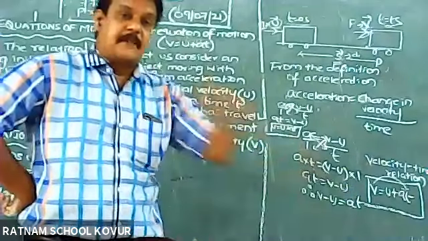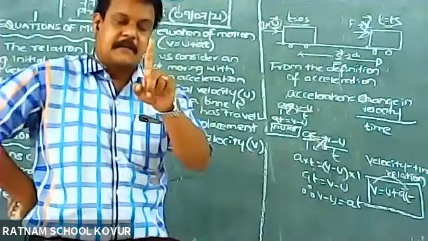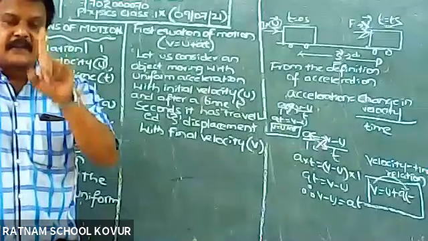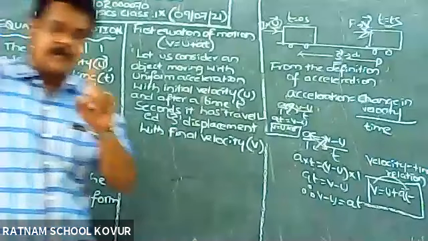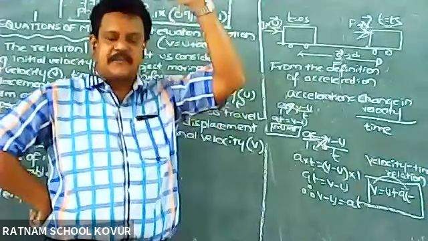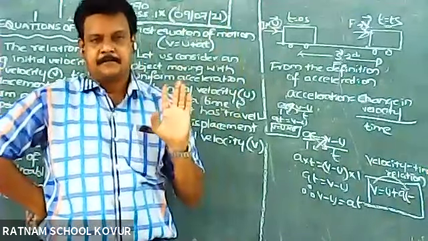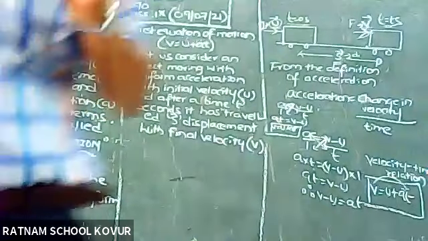And these equations of motion are valid only for a body moving with what? Uniform acceleration. Equations of motion are valid only for a body moving with uniform acceleration. An example of uniform acceleration I told is a freely falling body. A freely falling body means a body which is falling from a certain height. Any doubts?